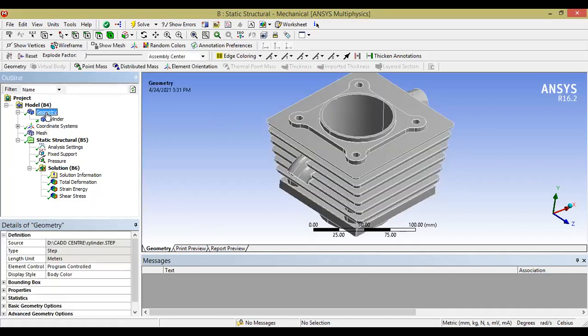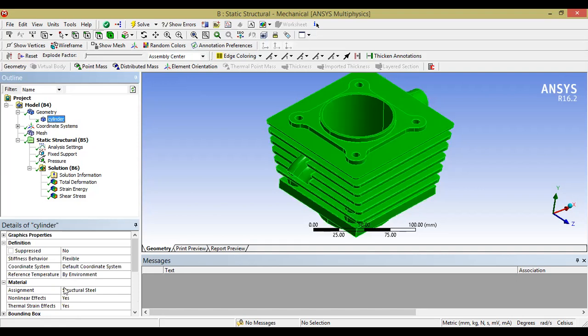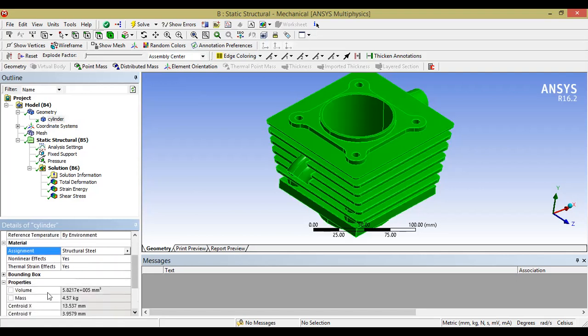From here, you have to click on the geometry and expand the geometry to get your 3D model. Once you click on the 3D model, you'll get the material assignment. So here is the assignment option. From here, you can provide the structure of any material which you want. Then you have to expand the properties. Here you get the volume and the mass option. So we can see the mass is 4.6 kgs. Then is the mesh.